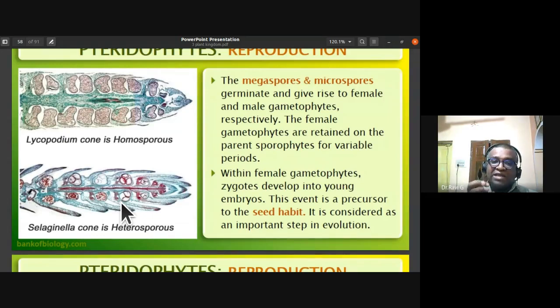They have retained the zygote within the female gametophyte, and it develops to form the embryo. This itself is a precursor event for the seed habit, and it is considered an important step in evolution, that is, the zygote developing into an embryo within the female gametophyte. It is similar to the embryo developing within the seed, that is, within the ovule. So this led to the seed habit in the process of evolution.